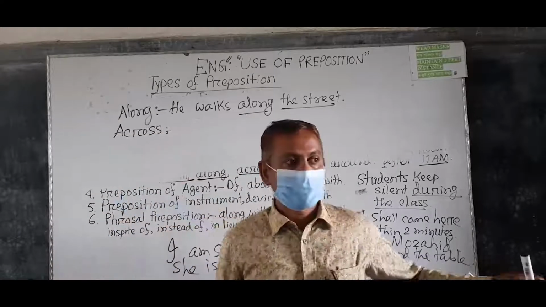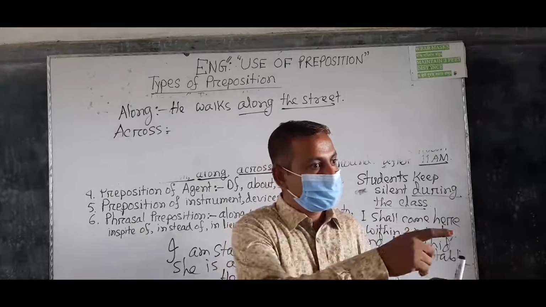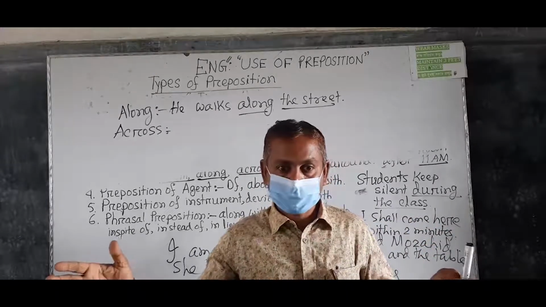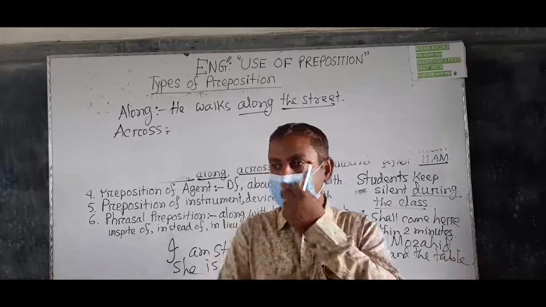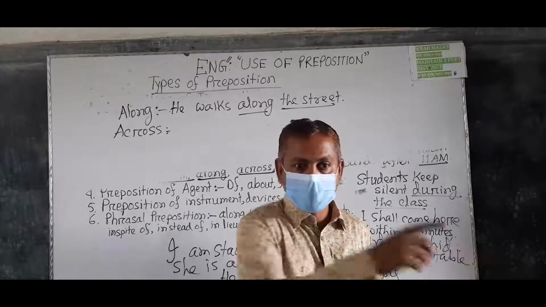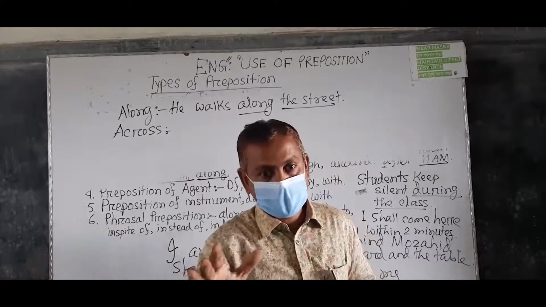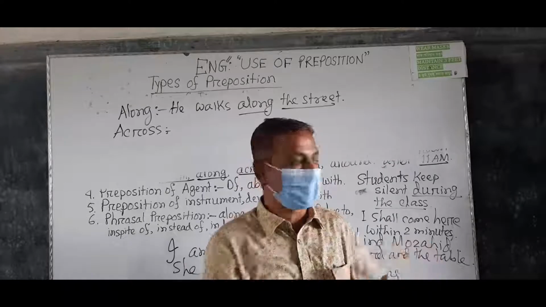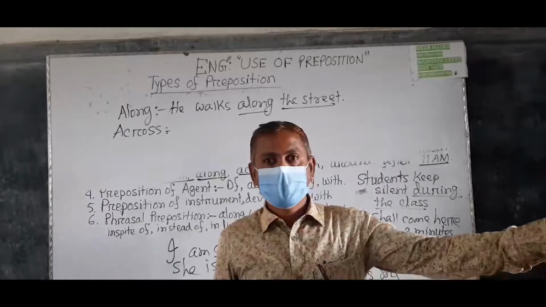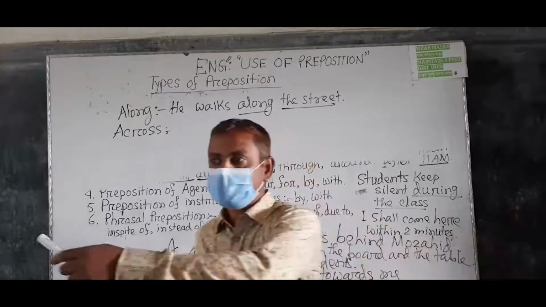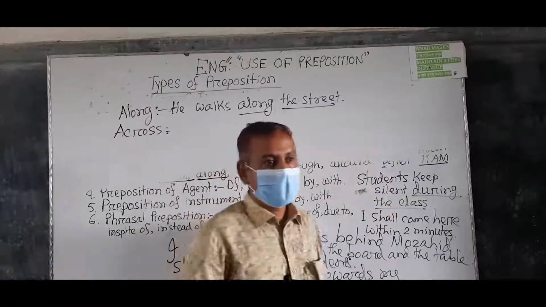That is, the room has a side, understand? I am walking from one side to another. Across means movement from one side to another, from the east to the west, understand?